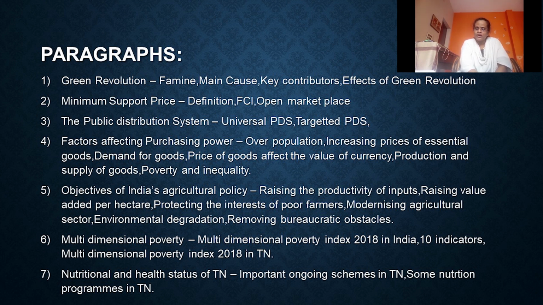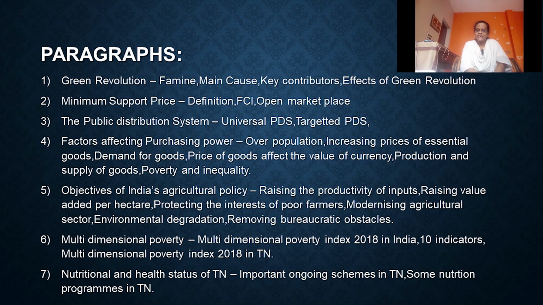The four poorest states, Bihar, Jharkhand, Uttar Pradesh, and Madhya Pradesh, were still home to 196 million MPI poor people, which was over half of all the MPI poor people in India, and Kerala was one of the least poor regions in 2006. This must be written in this paragraph, and we have to write about our state Tamil Nadu also.